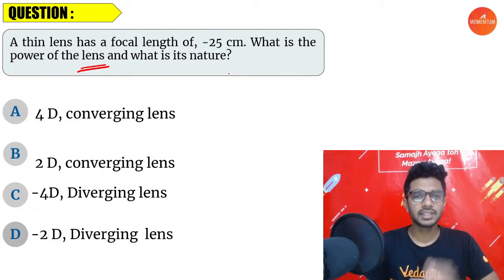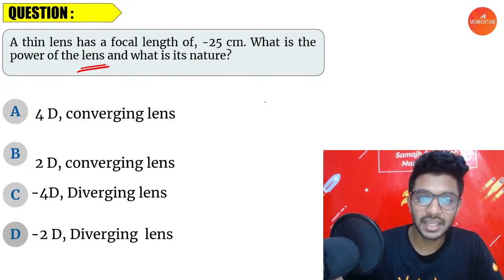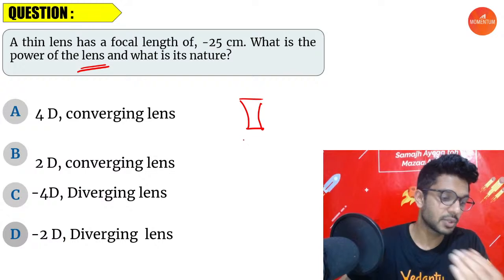Okay, now tell me this. If it is negative, what is the kind of lens we are having? It is simply a concave lens, right? If it is a concave lens, the focal length comes with a negative sign.